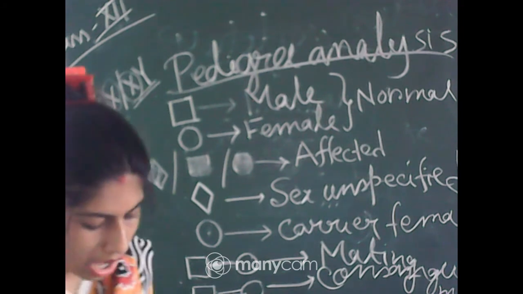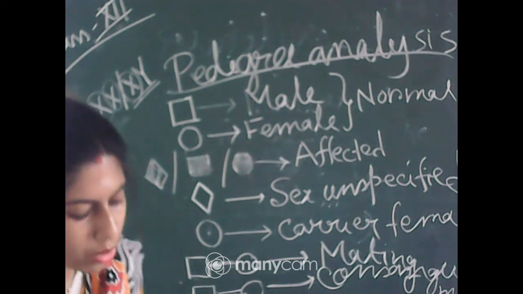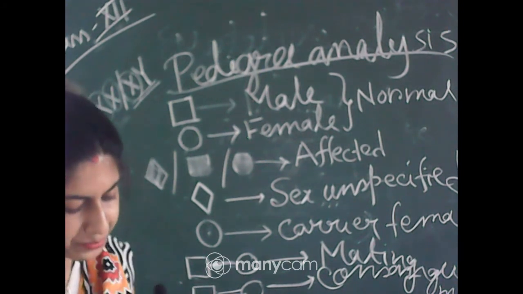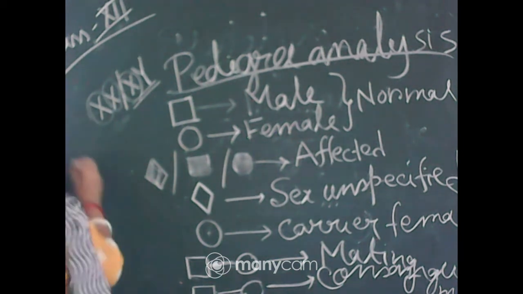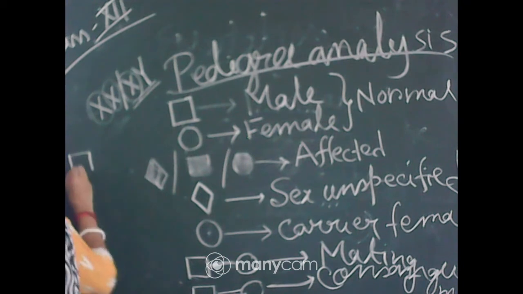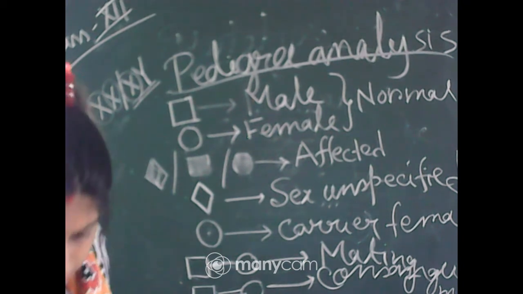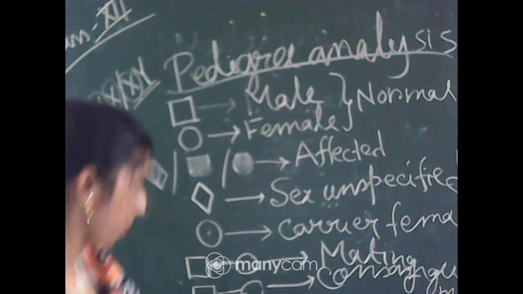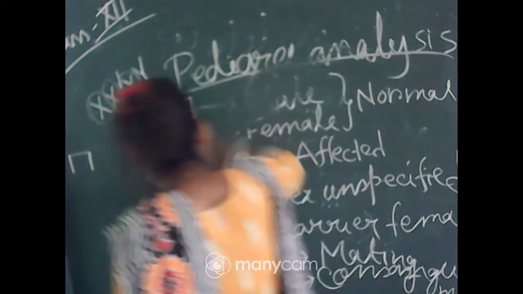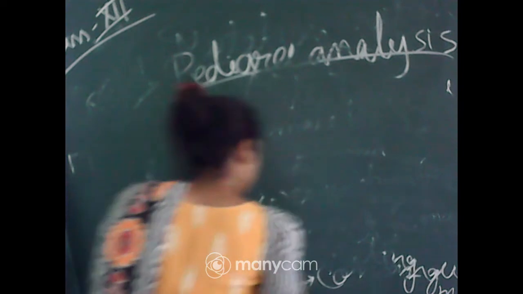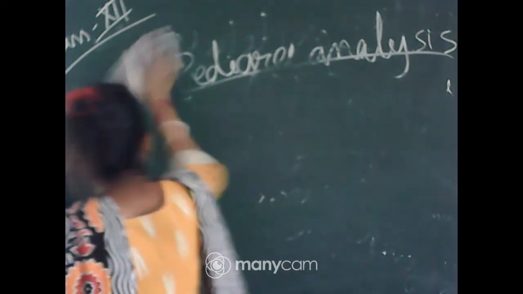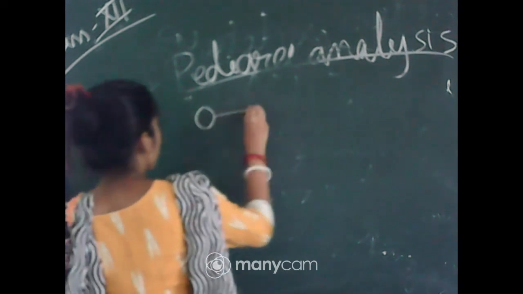Clear? Now how will we show the offspring? For the offspring we will show like that.